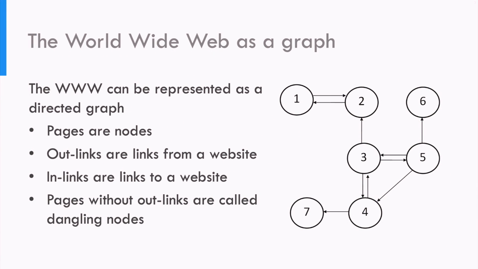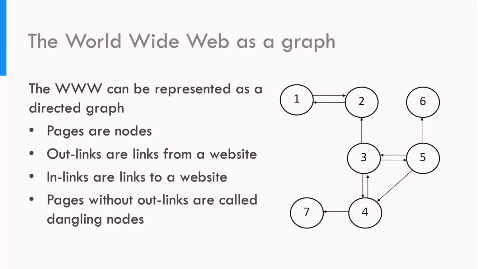As a first step towards a mathematical model, we first consider the World Wide Web as a graph. The figure gives a very simple example. The circles with the numbers represent the web pages, which are the nodes of the graph. The arrows between the circles are hyperlinks. An outlink is a hyperlink from a website to another website. So if you are on a website, you will leave it by clicking on an outlink.